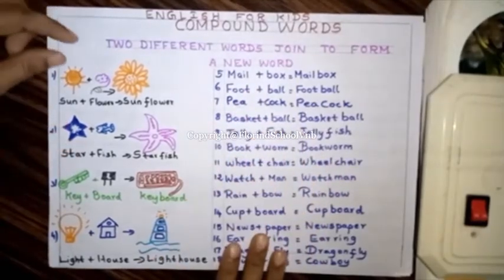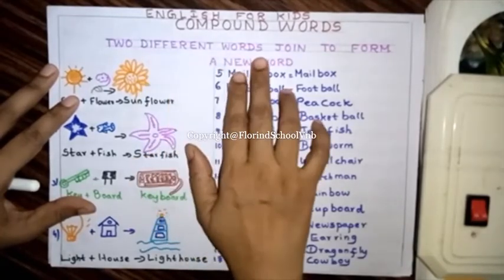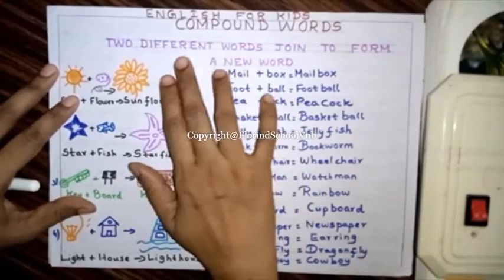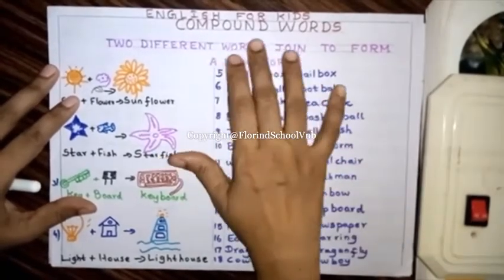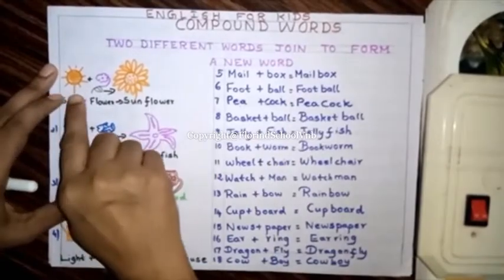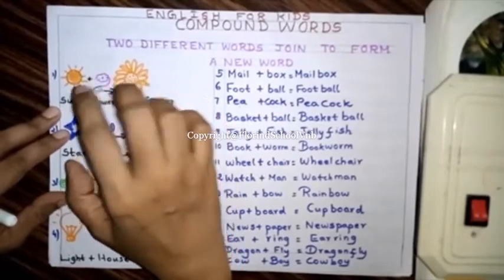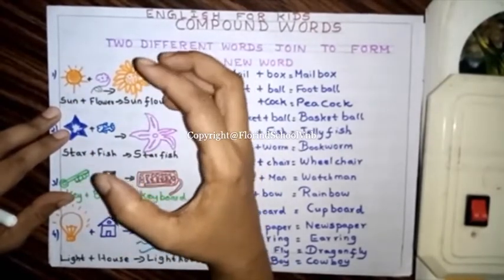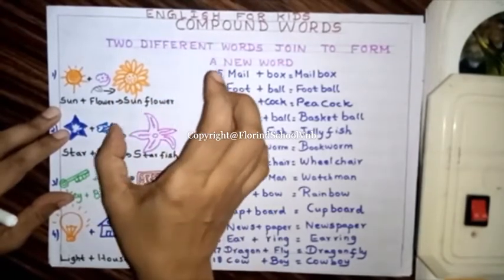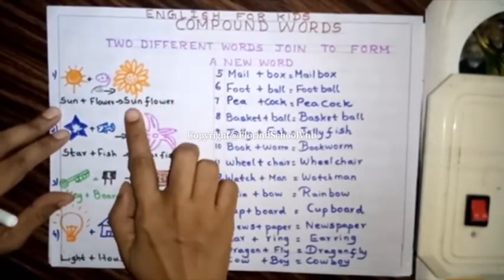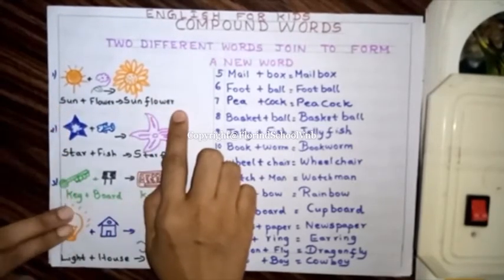What are compound words? Compound words are words which are formed by two different words. When two different words join together to form a new word, it is called a compound word. See, sun is a word. Flower is another word. Sun and flower, when they join together, form sunflower.